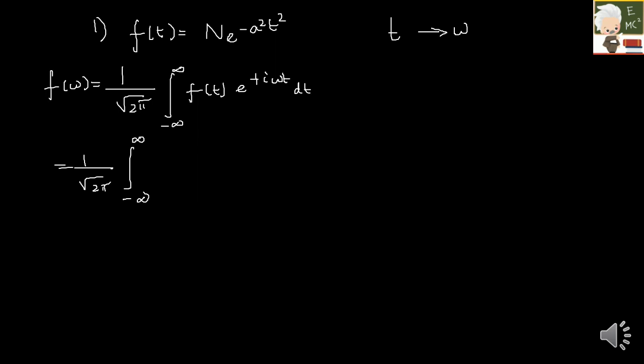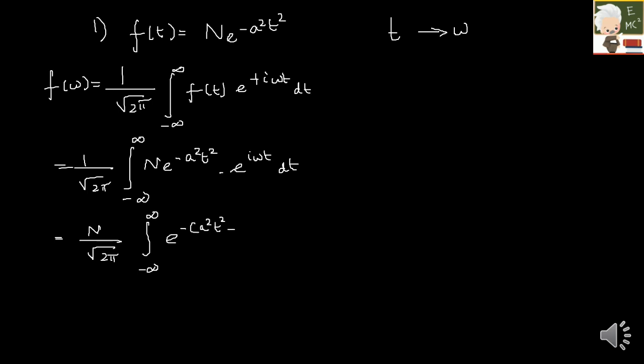It is n e raised to minus a square t square into e raised to i omega t into dt. I'll club these terms. I'm taking n outside, so it will be n by under root 2 pi integral minus infinity to plus infinity e raised to minus a square t square plus i omega t into dt, right?